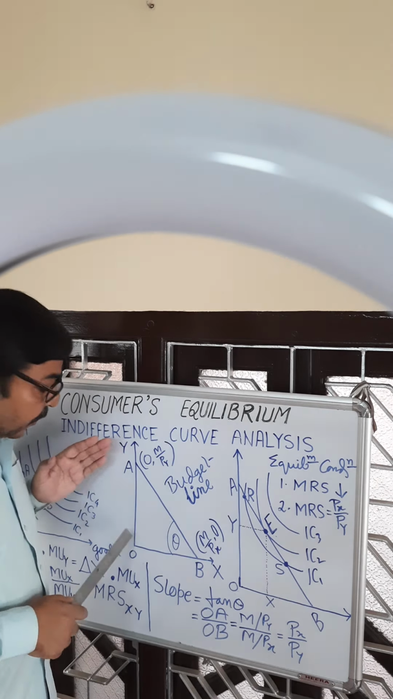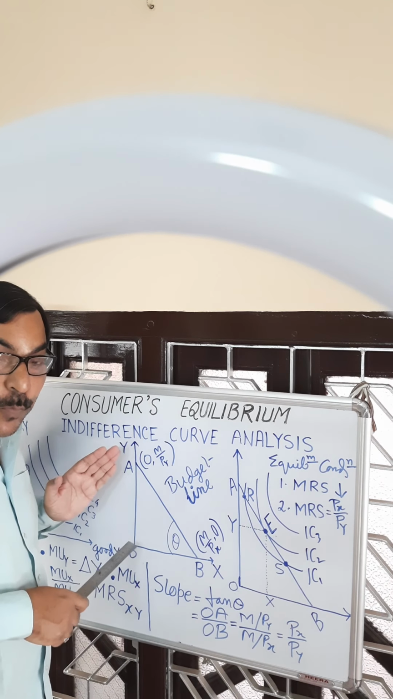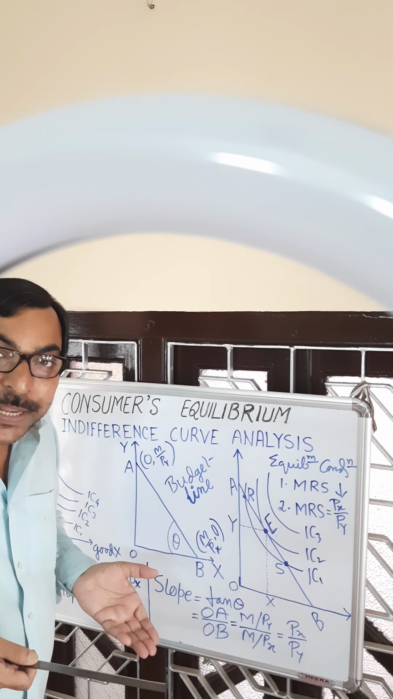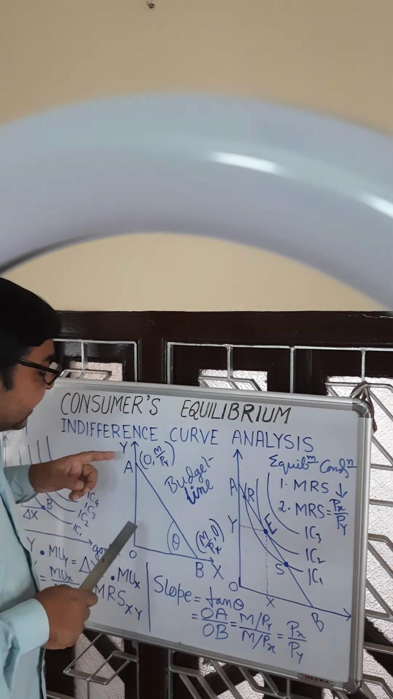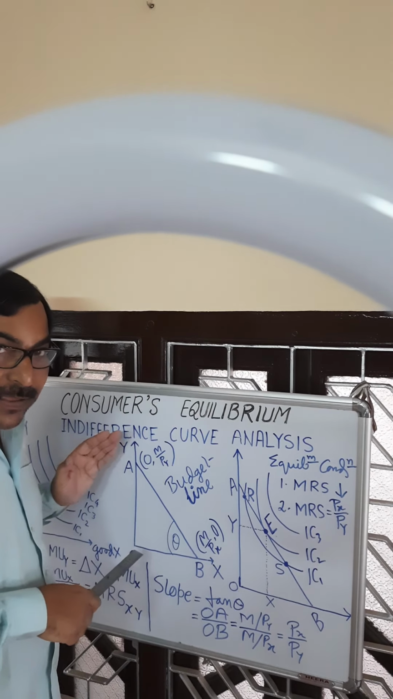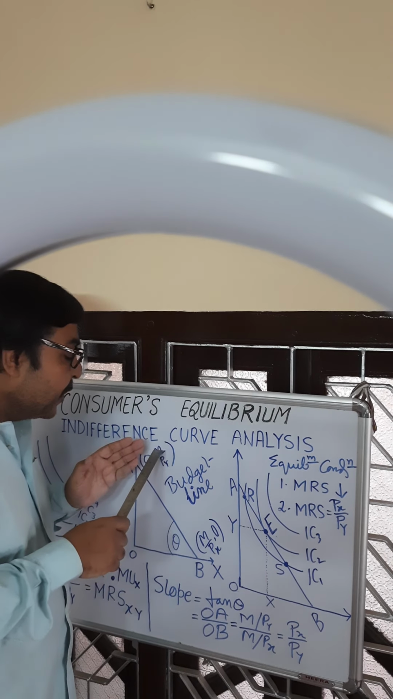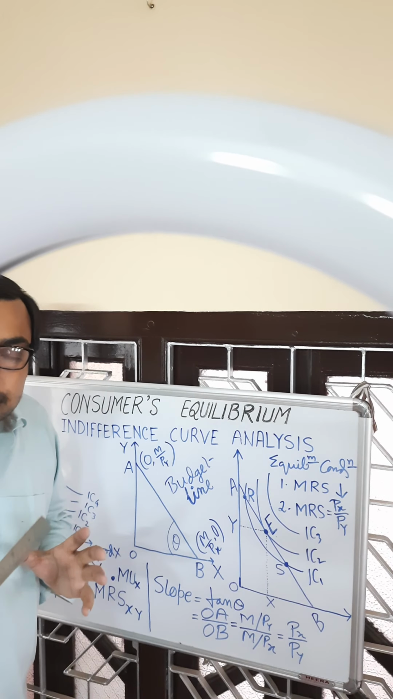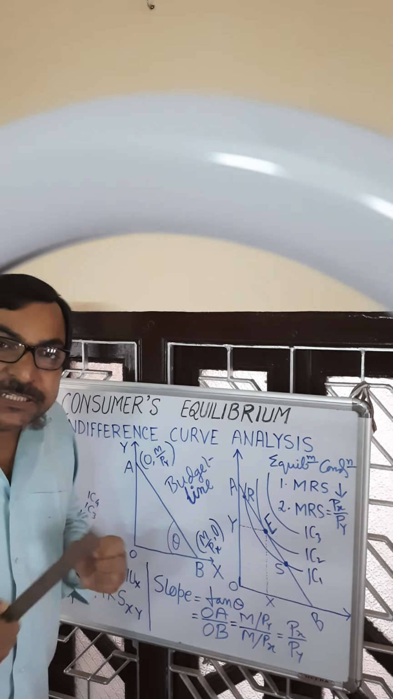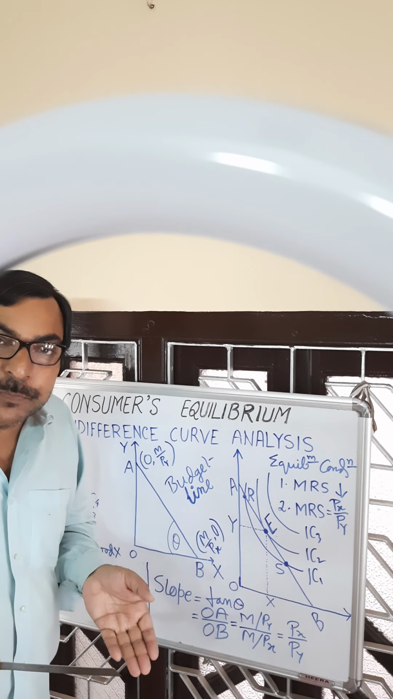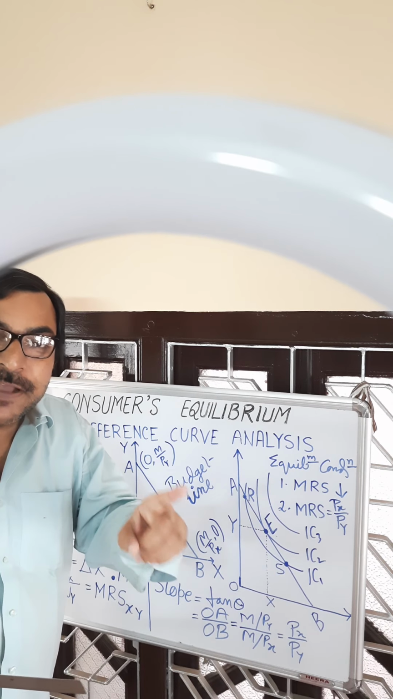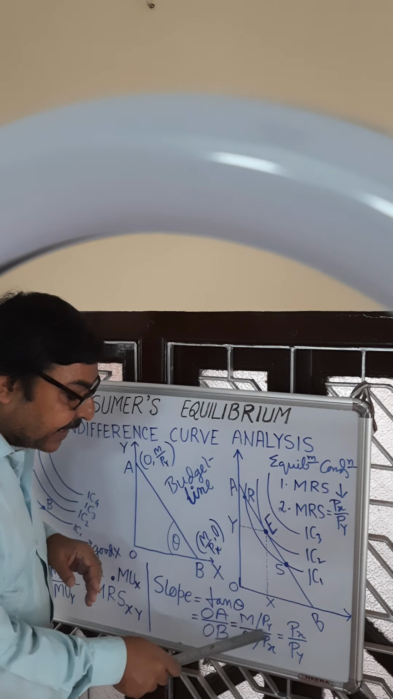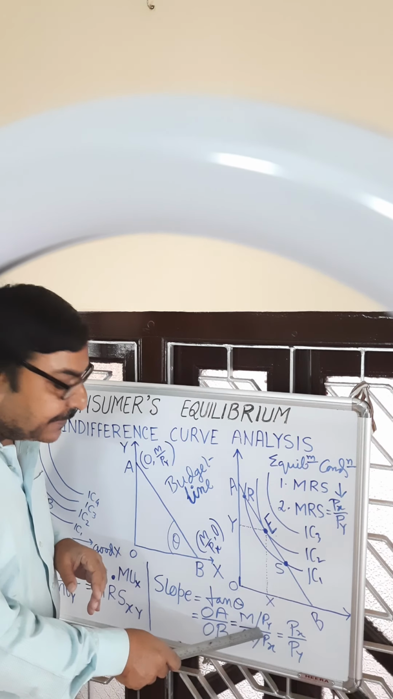What is OA? OA is the maximum amount of Y the consumer can purchase by spending the entire amount on good Y. And what is that amount? This OA is equal to total money in hand divided by the price of the commodity. So the maximum amount of Y that can be purchased by spending the entire amount on good Y is money in hand divided by the price of the commodity. So OA is equal to M, for money in hand, divided by PY, the price of commodity Y.